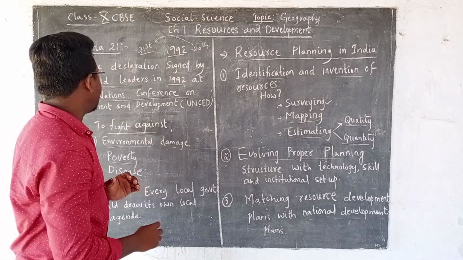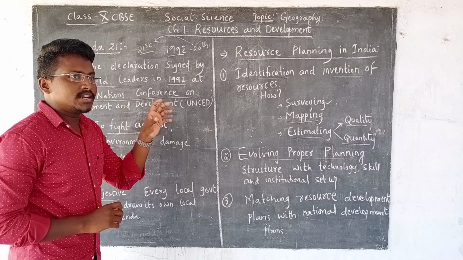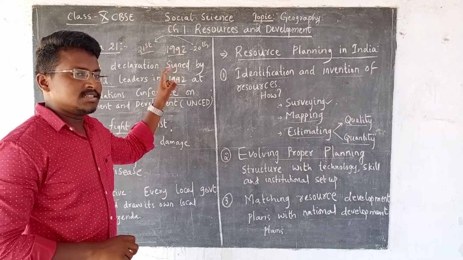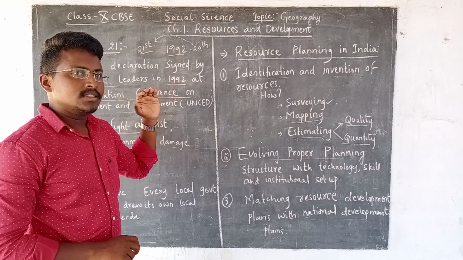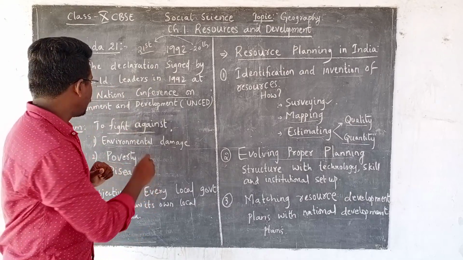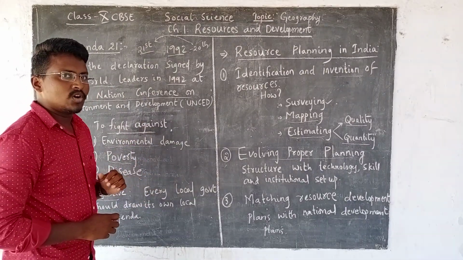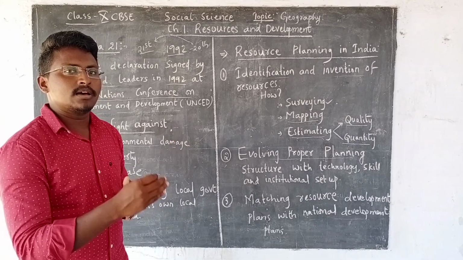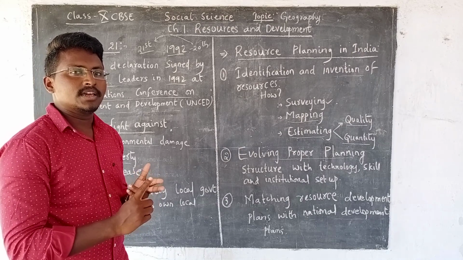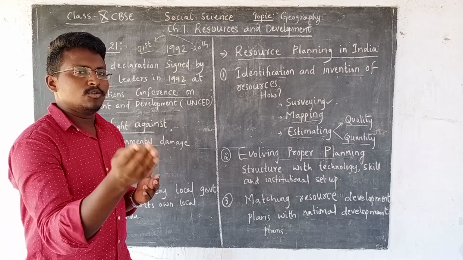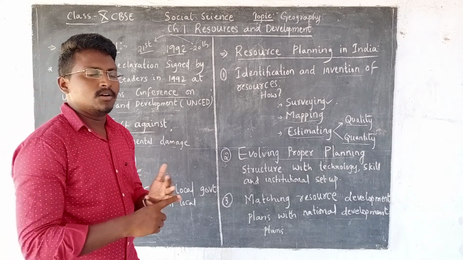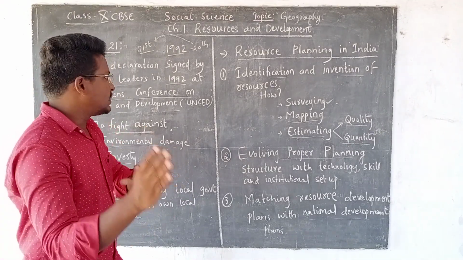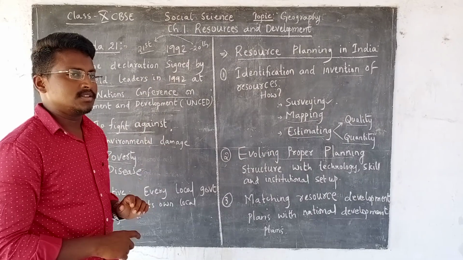For this, all the leaders joined in something known as the United Nations Conference on Environment and Development, which was held in Rio de Janeiro in the year 1992. The main aim of this conference was to fight against environmental damage. You all know we are facing different types of environmental problems, as I told in the last lecture. For example, you can take global warming, ozone layer depletion, and also pollution as well as land degradation. So to fight against these kinds of environmental problems, all these leaders joined in this conference. That is the first thing.